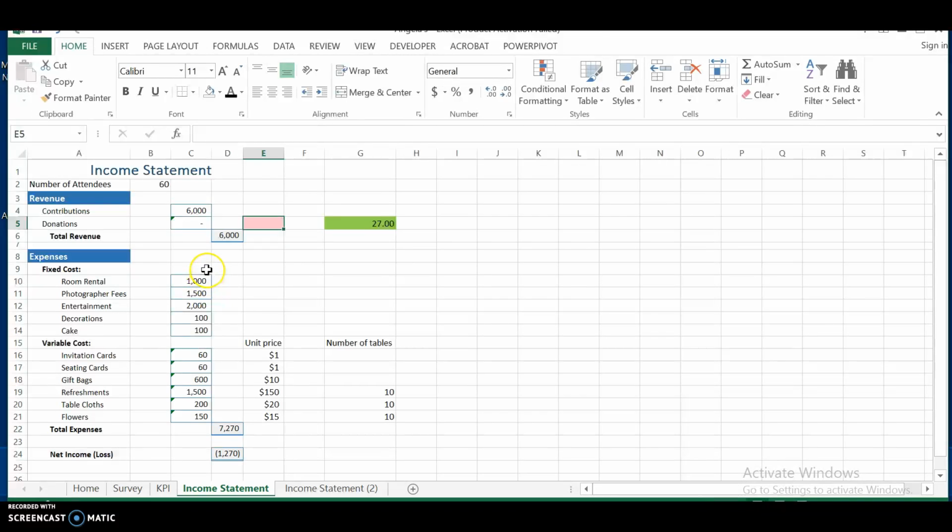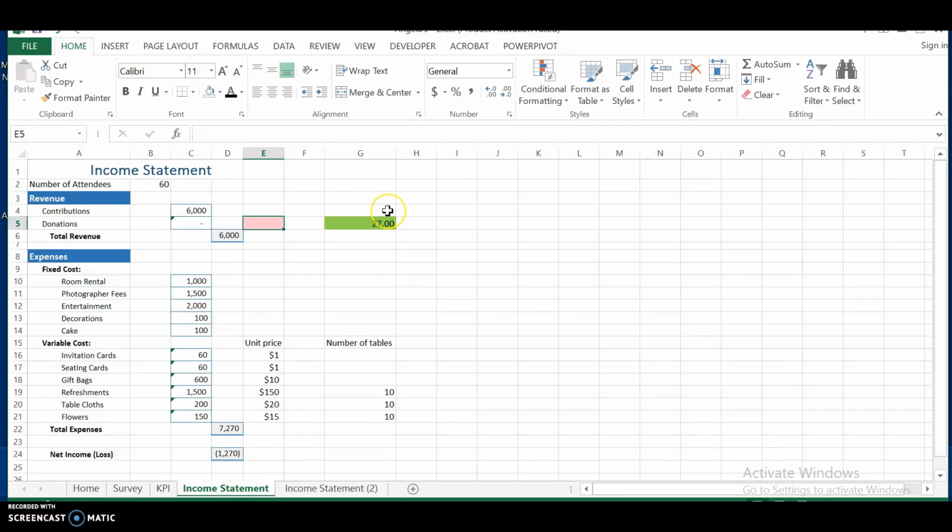As you can see, with only $6,000, it's not sufficient to cover all our expenses. We have a net loss of $1,270. So that means the people attending the party should make a small donation to help cover the cost. Also, we're going to use GoalSeek to determine how much money everyone should contribute to have a net income of 0.